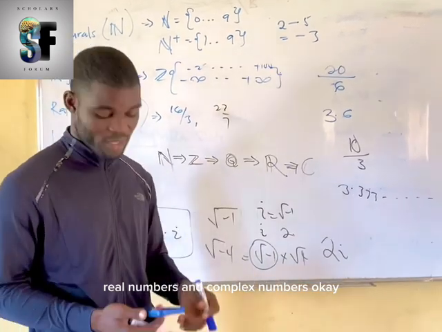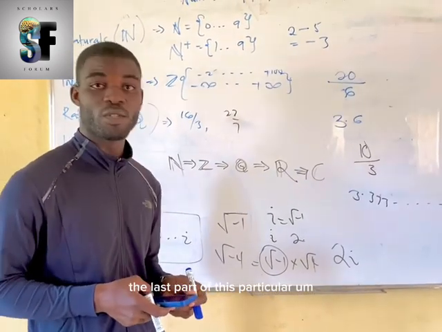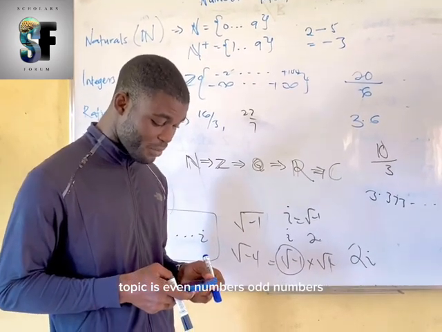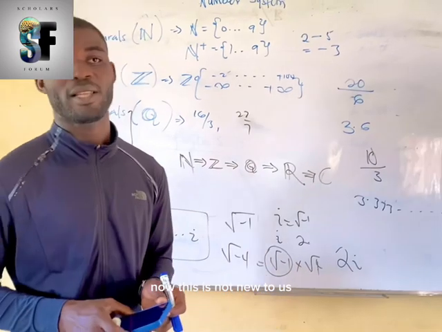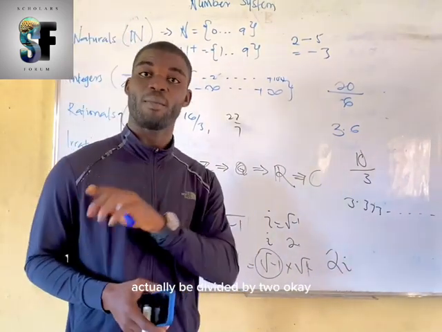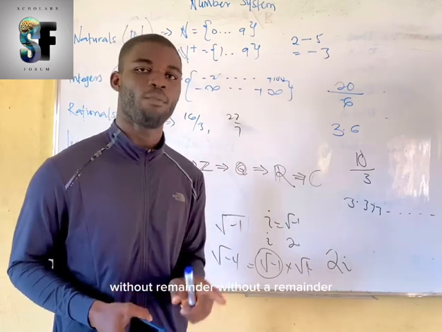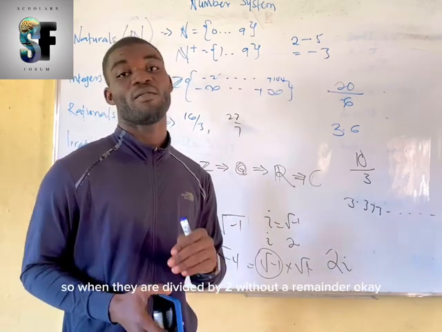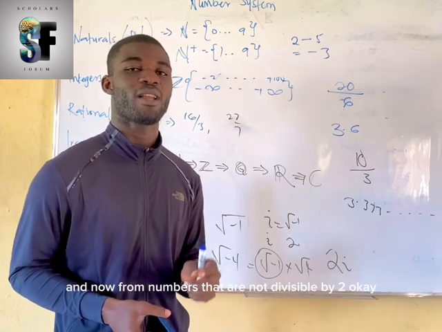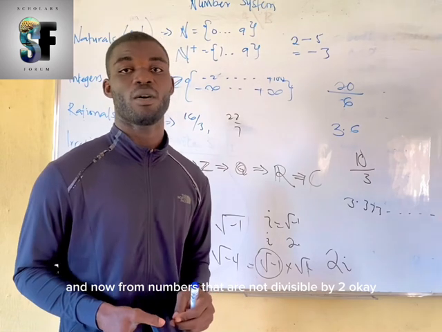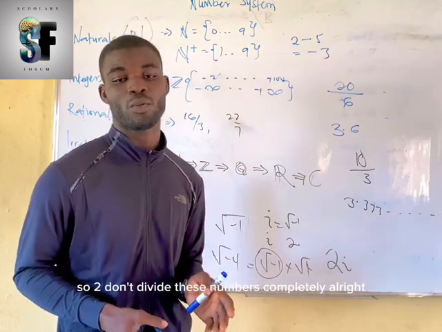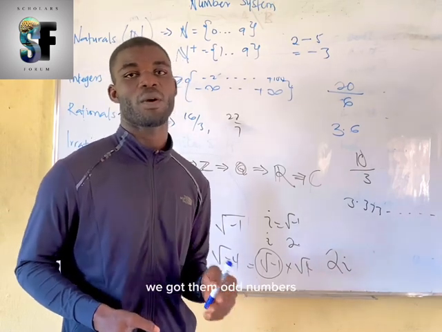Now going further from here, the last part of this particular topic is even numbers, odd numbers, prime numbers, and composite numbers. Now, this is not new to us. Even numbers are numbers that can be divided by 2 without a remainder. When they are divided by 2 without a remainder, that makes it an even number. And numbers that are not divisible by 2, or that are divided by 2 but still have a remainder, are what we call odd numbers. So 2 doesn't divide these numbers completely, and we call them odd numbers.